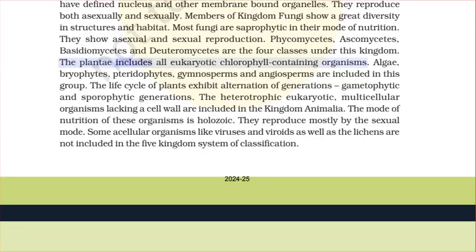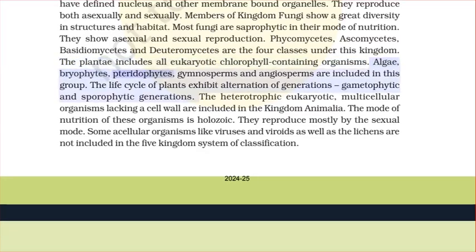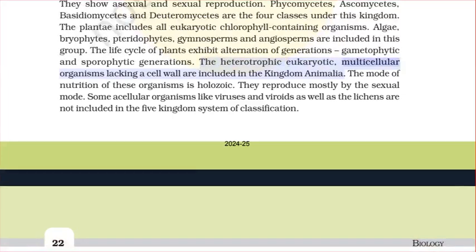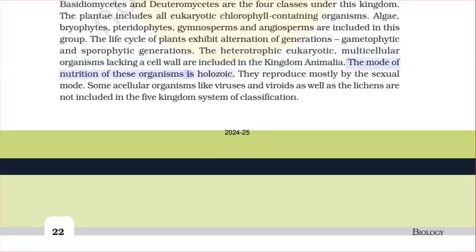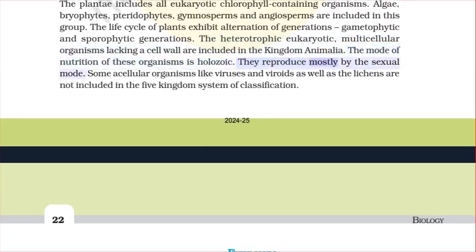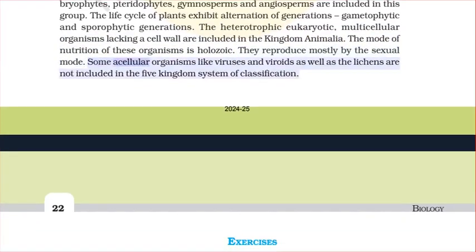The Plantae includes all eukaryotic chlorophyll-containing organisms. Algae, bryophytes, pteridophytes, gymnosperms, and angiosperms are included in this group. The life cycle of plants exhibits alternation of generations, gametophytic and sporophytic generations. The heterotrophic eukaryotic multicellular organisms lacking a cell wall are included in the kingdom Animalia. The mode of nutrition of these organisms is holozoic. They reproduce mostly by the sexual mode. Some acellular organisms like viruses and viroids, as well as the lichens, are not included in the five-kingdom system of classification.